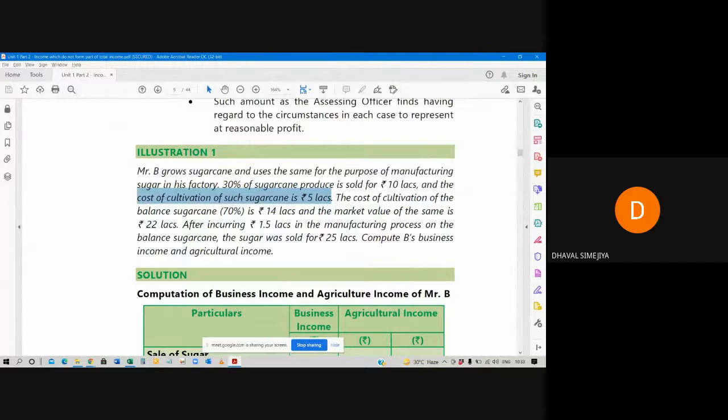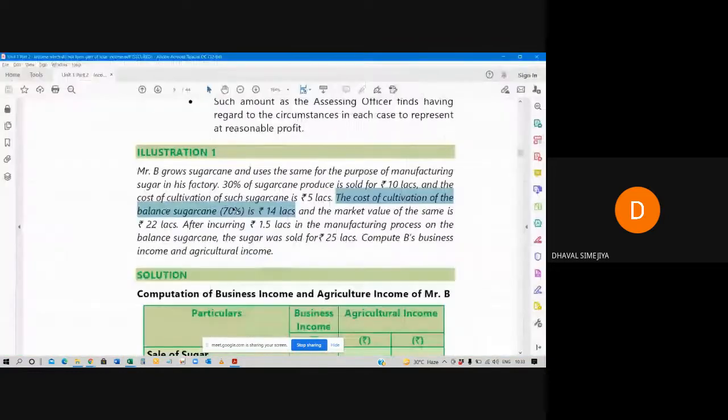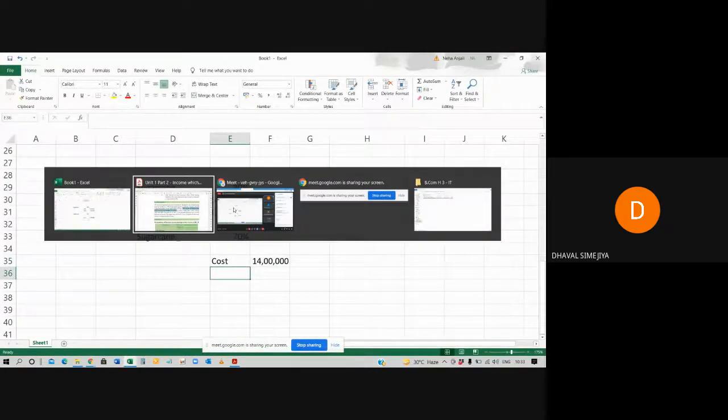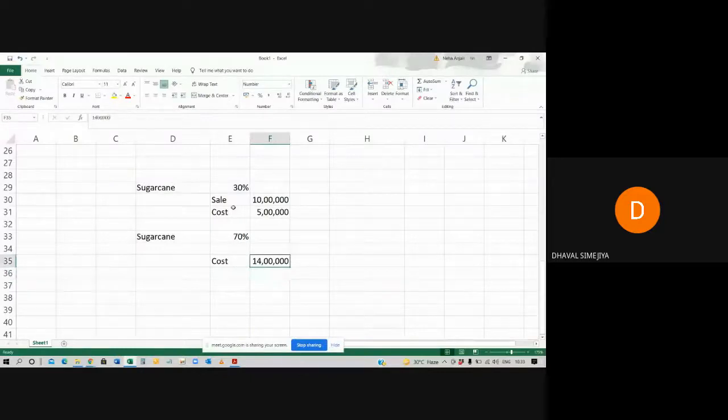Now, the cost of cultivation of the balance sugarcane, the balance 70%, is 14 lakh rupees. The market value of this is 22 lakh rupees.